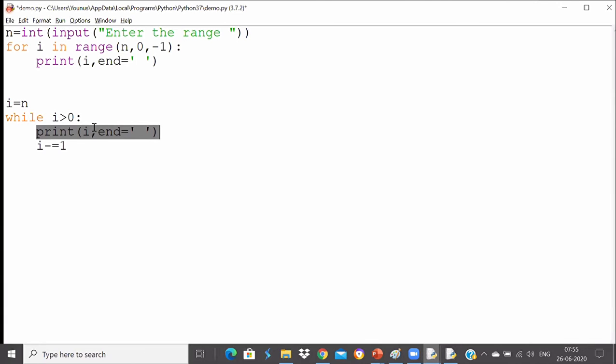Do you have a mic, Satyam? Okay. Yeah, anything you write inside the while loop will be printed that number of times. That's true.